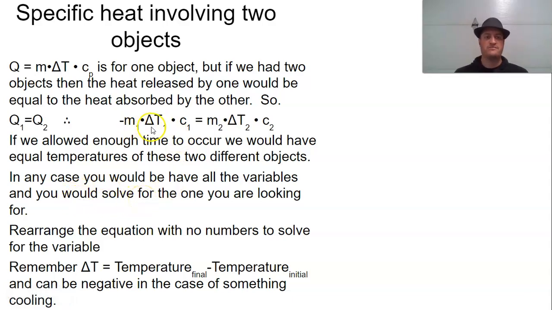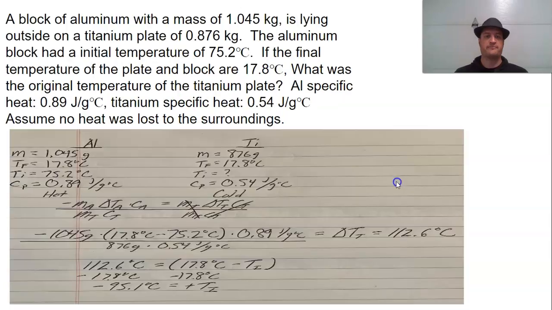When it's mass, change in temperature, CP, those are all very simple. However, when it's final temperature, that's when it's tricky. Remember, delta T is temperature final minus temperature initial. It can be negative in the sense of something cooling. And in real terms, there's always something cooling. So again, think about what you have. I think I usually put my negative on the one that's cooling, but it doesn't really matter.